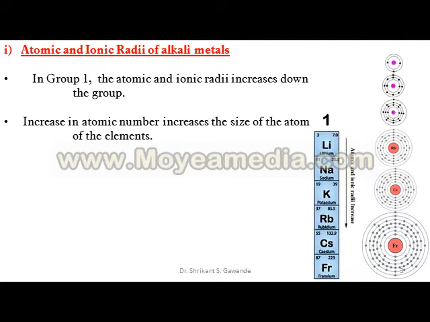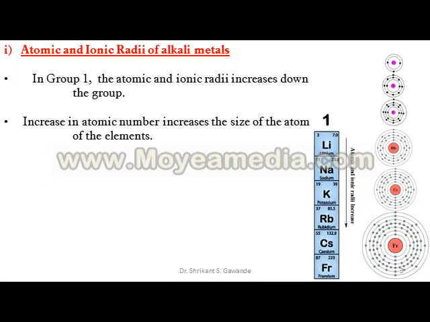First point is atomic and ionic radii of alkali metals, that is, alkali metals means first group elements. Here, when we move from top to bottom, from Li to Cs, atomic radii increases.